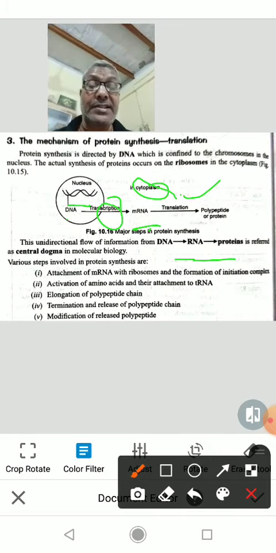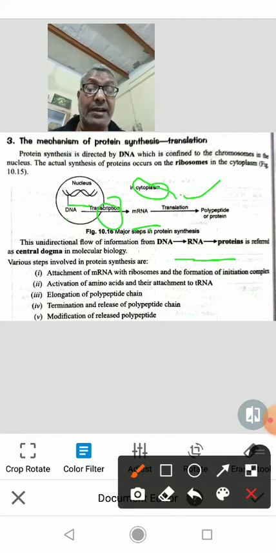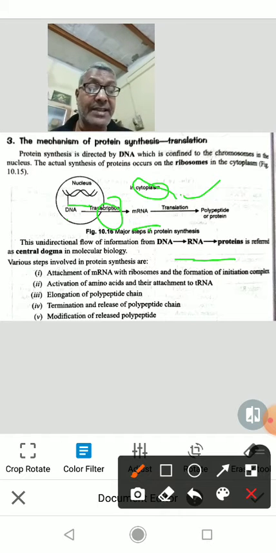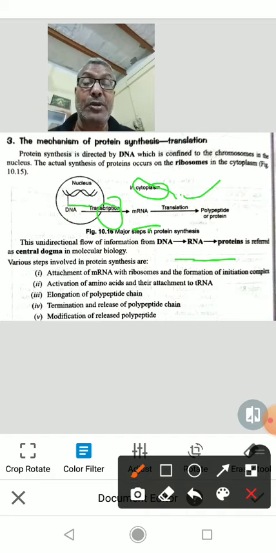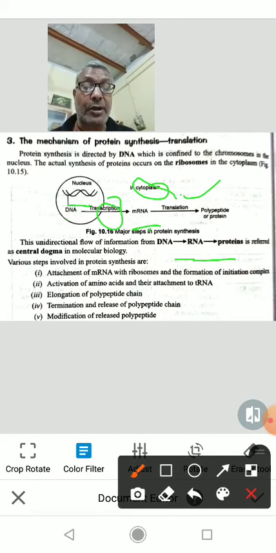There are various steps in protein synthesis. First is attachment of messenger RNA with ribosomes and the formation of initiation complex. Second step is activation of amino acid and their attachment to transfer RNA. Third is elongation of polypeptide chain. Fourth is termination and release of polypeptide chain. And last step is modification of released polypeptides.